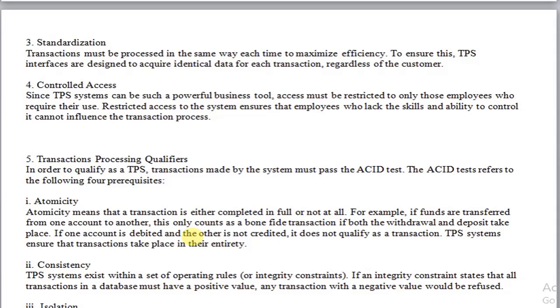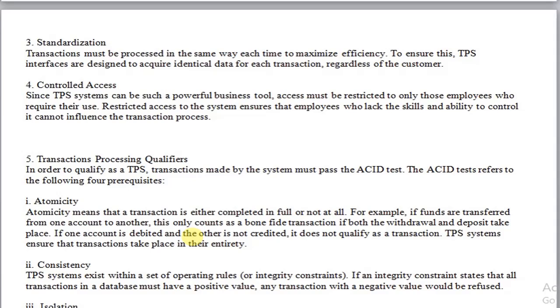The fourth important feature is controlled access. In other words, it can also be called restricted access. Not all users are allowed to access all the data available within the transaction processing system. The user has to provide authentication, or his or her credentials, in order to access the data stored within the transaction processing system.